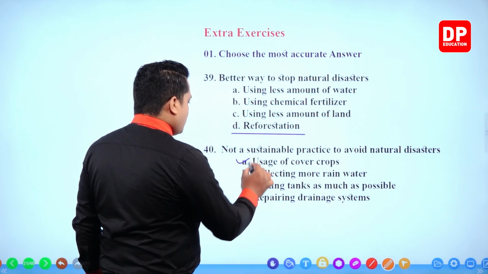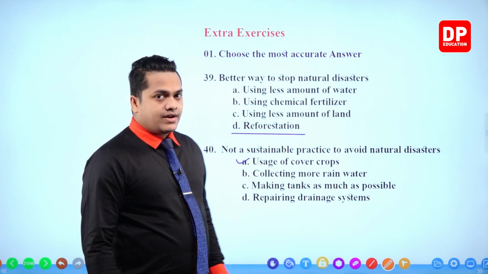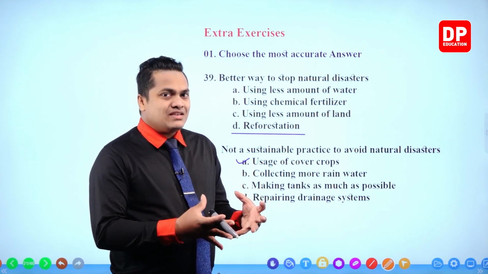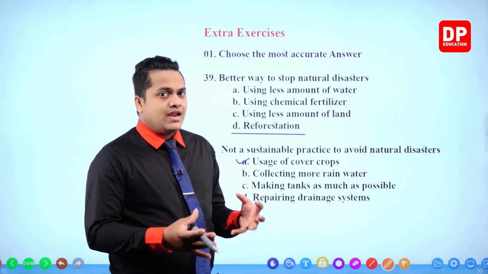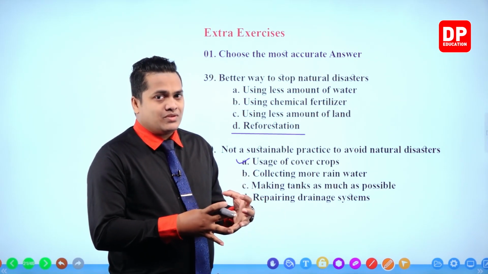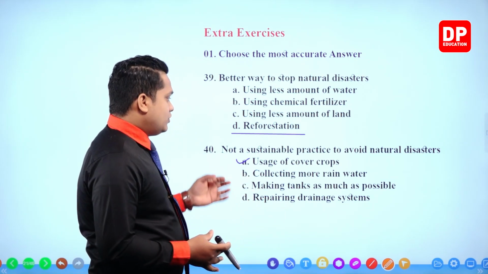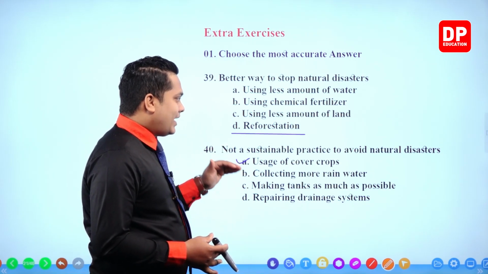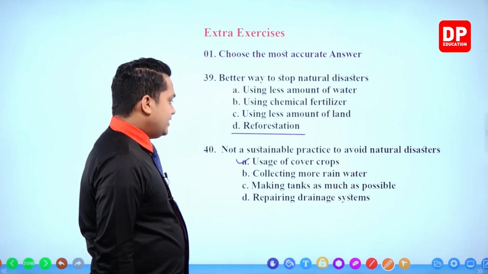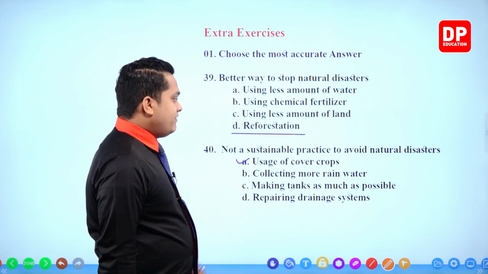Usage of cover crops is absolutely correct, because we can minimize the hazards created by landslides, or manage landslides up to a certain extent. So it is a good sustainable practice to avoid natural disasters. Okay. Next one, collecting more rainwater.